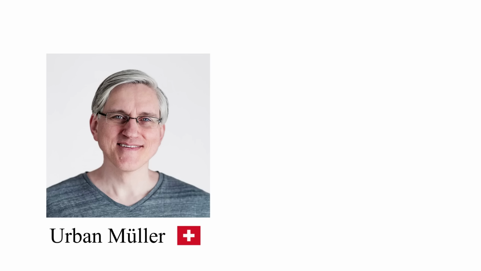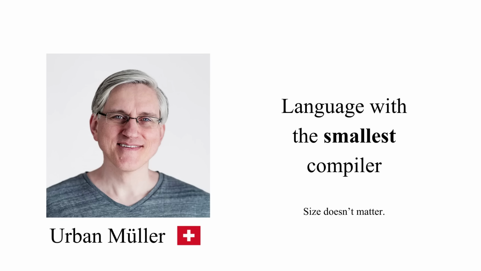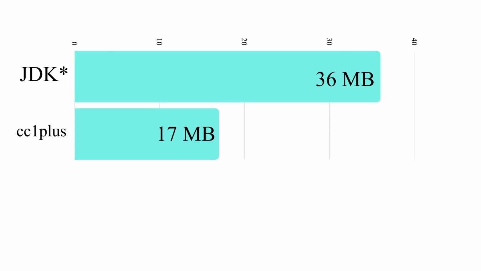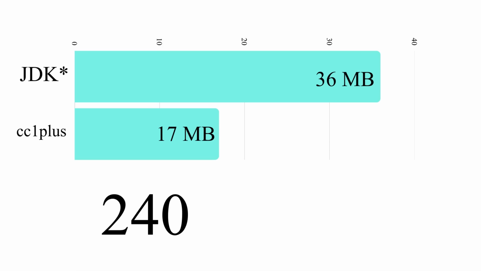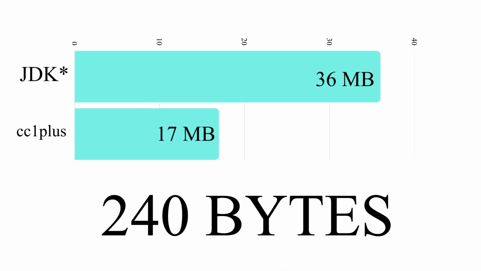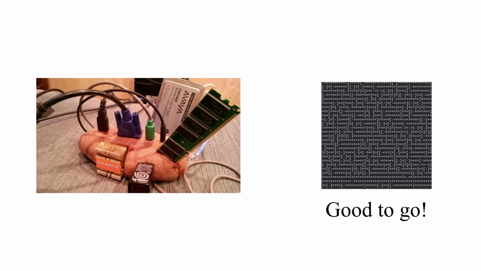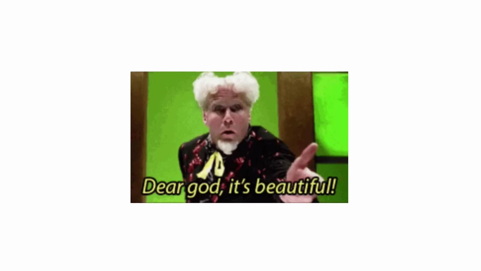BF was created by a Swiss student, Urban Müller, as an attempt to create a language with the smallest compiler. The Java development kit is around 36 to 38 megabytes. The C++ compiler, cc1plus, uses approximately 17 megabytes. Care to guess how large the BF compiler is? Try 240 bytes. Yes, bytes. The C++ compiler I just mentioned is 1.7 times 10 to the 7 bytes. This means that BF can run on almost any system, regardless of size, and while it may not be useful, it is kind of beautiful.